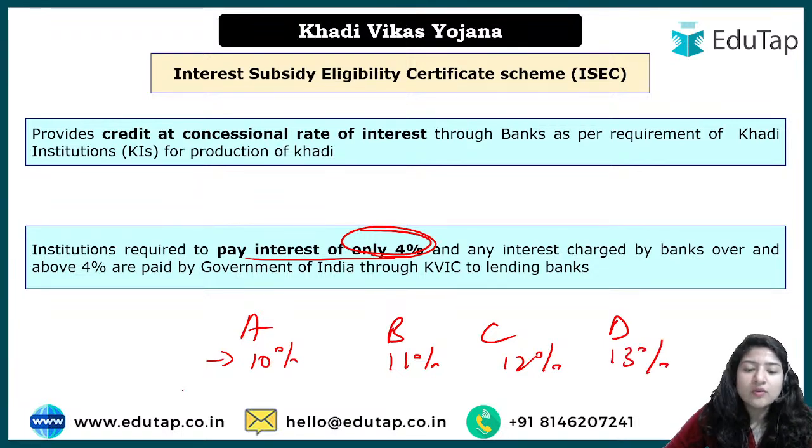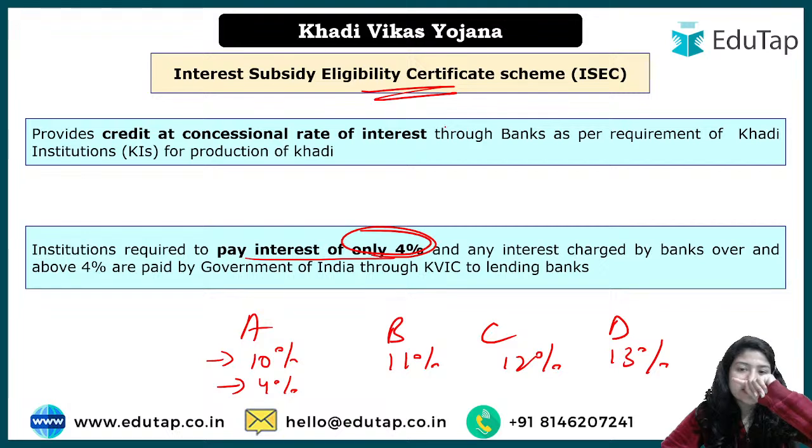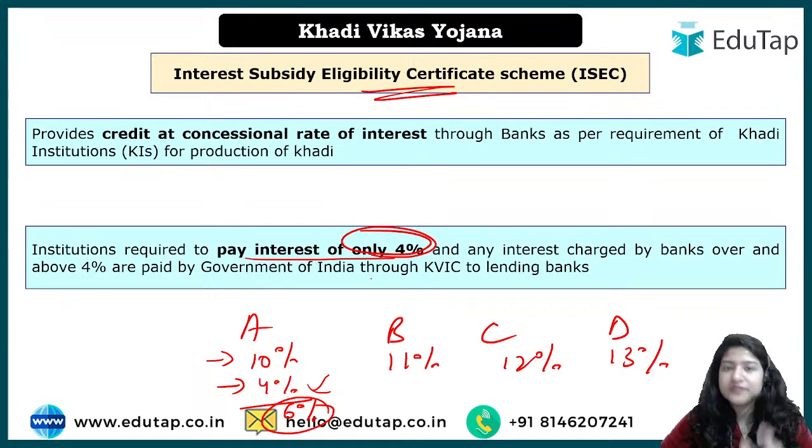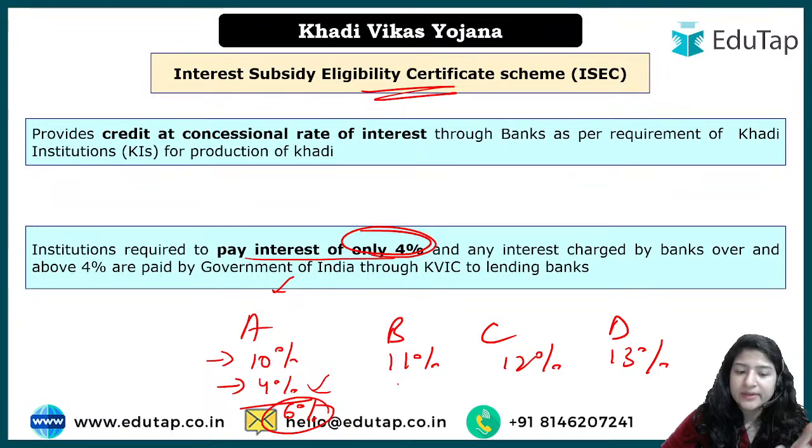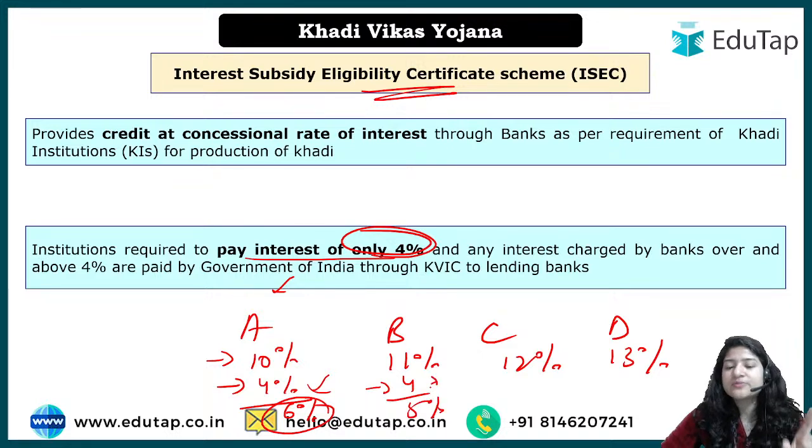ठीक है, so here what will be done, only 4% has to be given by the beneficiary under the scheme, if they have the certificate, if they have enrolled themselves under the scheme. और under this part, they would have to pay only 4%. तो अब ये बाकी का 6% who would pay, that will be paid by the government. ओके, और by KVIC. ठीक है, क्योंकि implementing agencies जो KVIC, so means all and all this 6, if I am a beneficiary, there were 4 beneficiaries, right? One went to a bank. So there he paid only 4%, rest 6 was paid by the government. Here only 4%, so rest 5% was paid by the government.